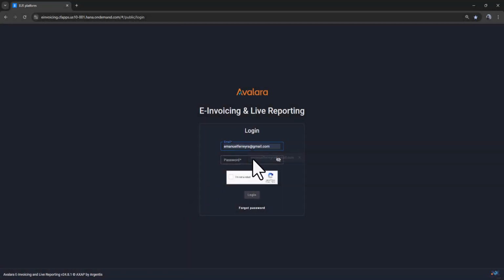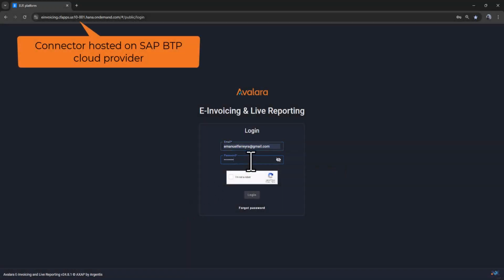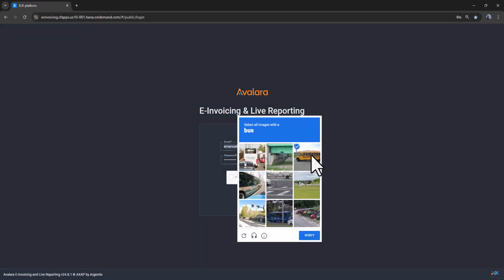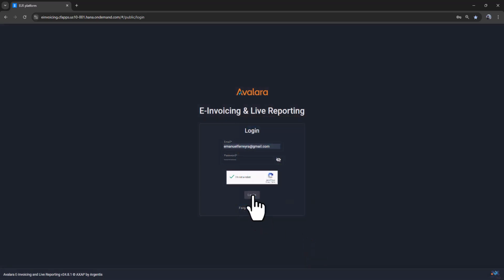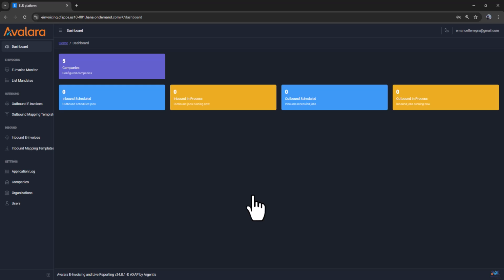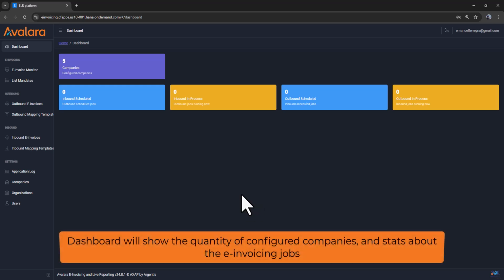Let's log into the connector using our credentials. This demo environment is hosted on a SAP Business Technology Platform instance. The initial dashboard shows some stats, how many companies are configured and the quantity of inbound and outbound jobs in different states.